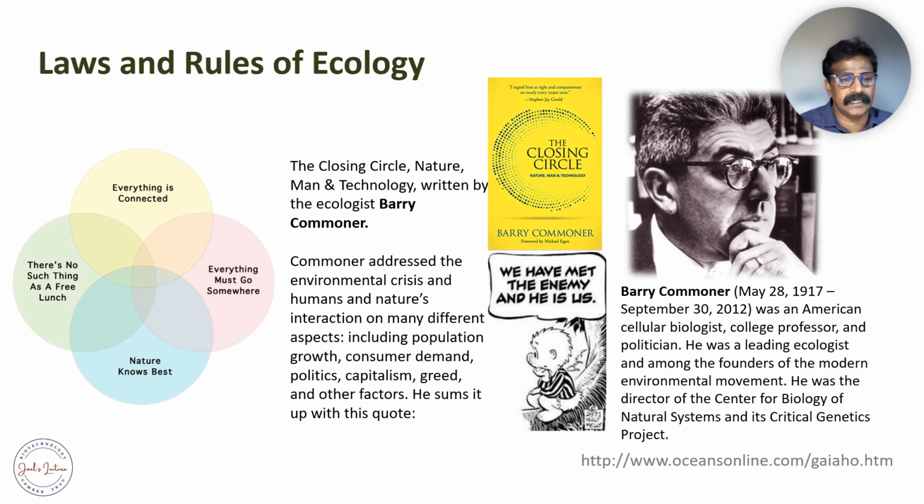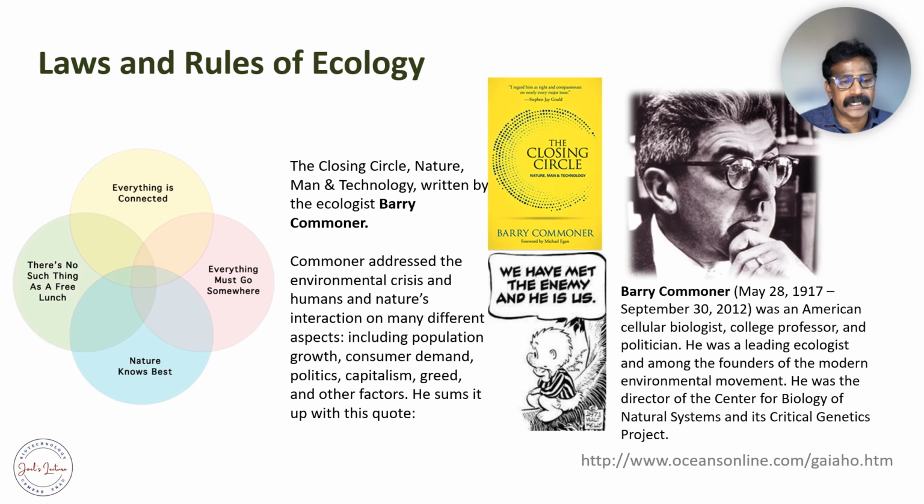Generally, policy makers should have abundant knowledge of ecology or the ecosystem to formulate the principles, rules and laws for sustaining the ecosystem. Dr. Barry Commoner was a leading ecologist, and he is among the founders of the modern environmental movement.